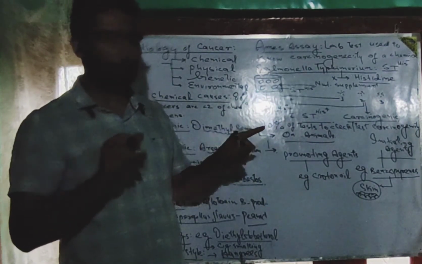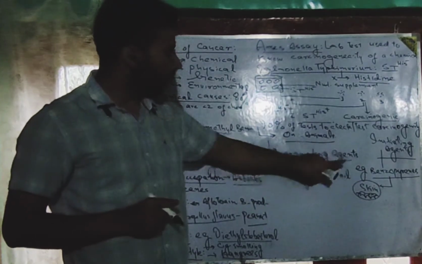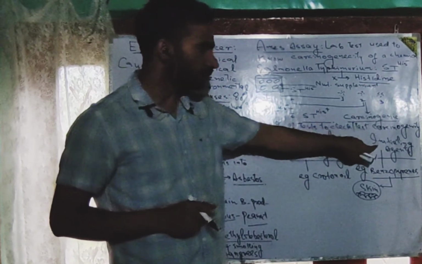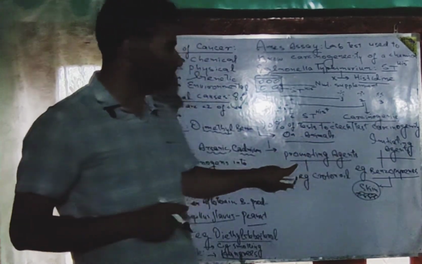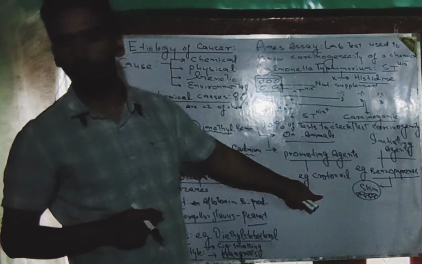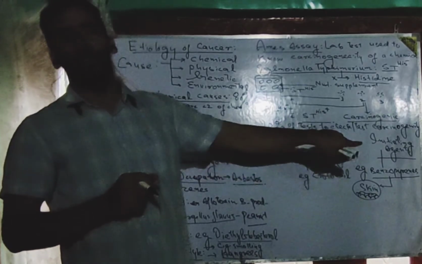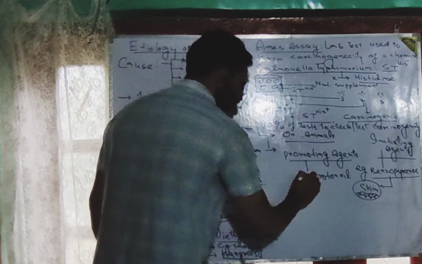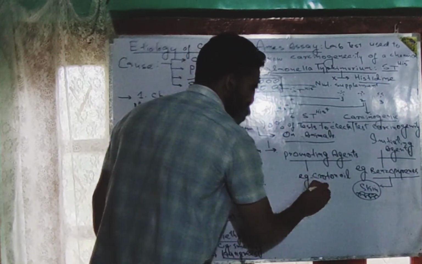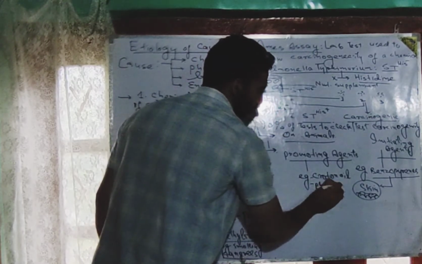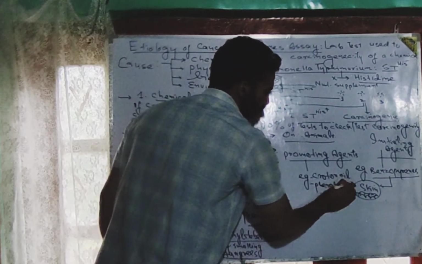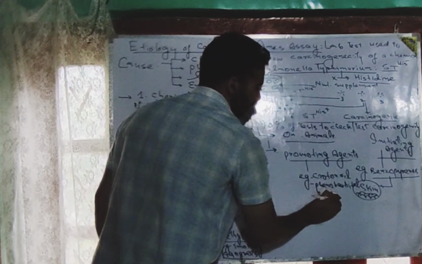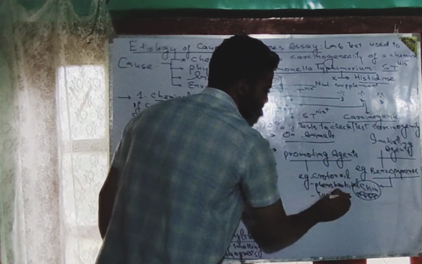Henceforth, we can divide all such carcinogens into two types of agents. One is the initiating agent, for example, benzopyrene. Another is the promoting agent, for example, croton oil. Among the promoting agents, phenobarbital and saccharines are other examples.